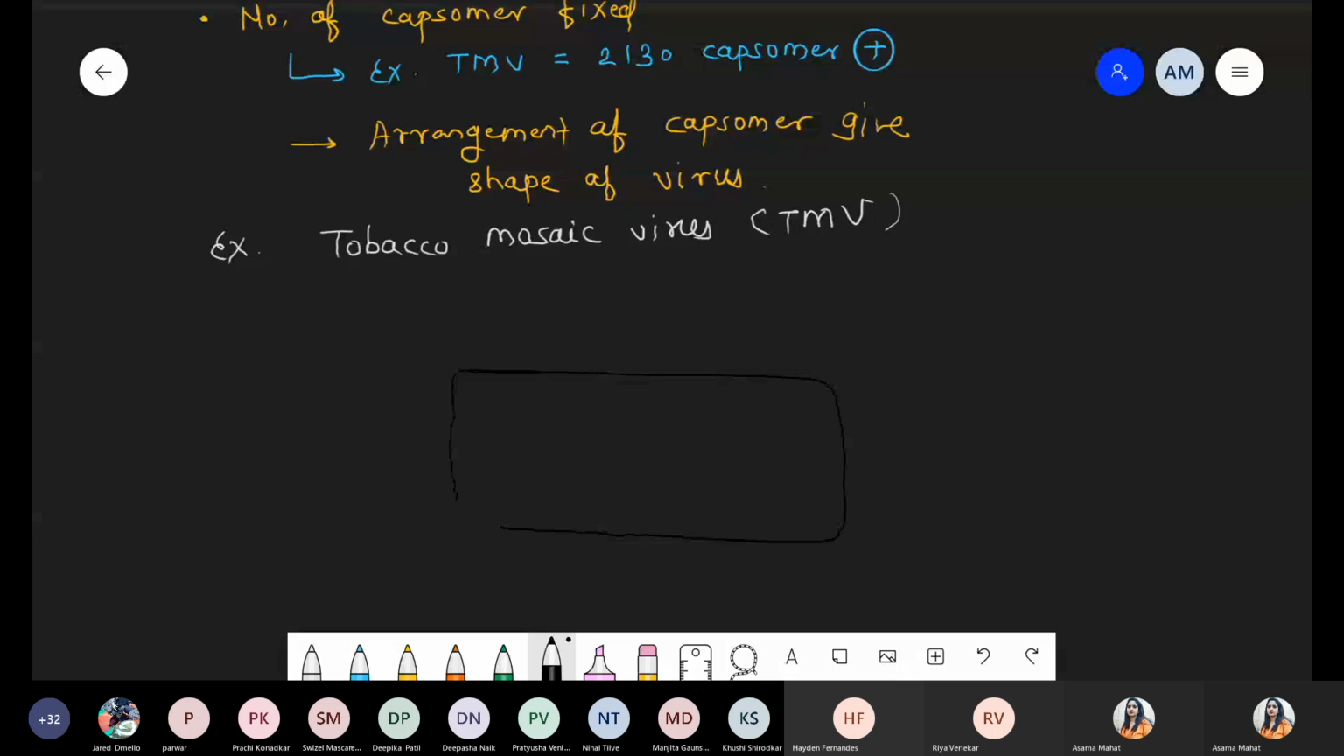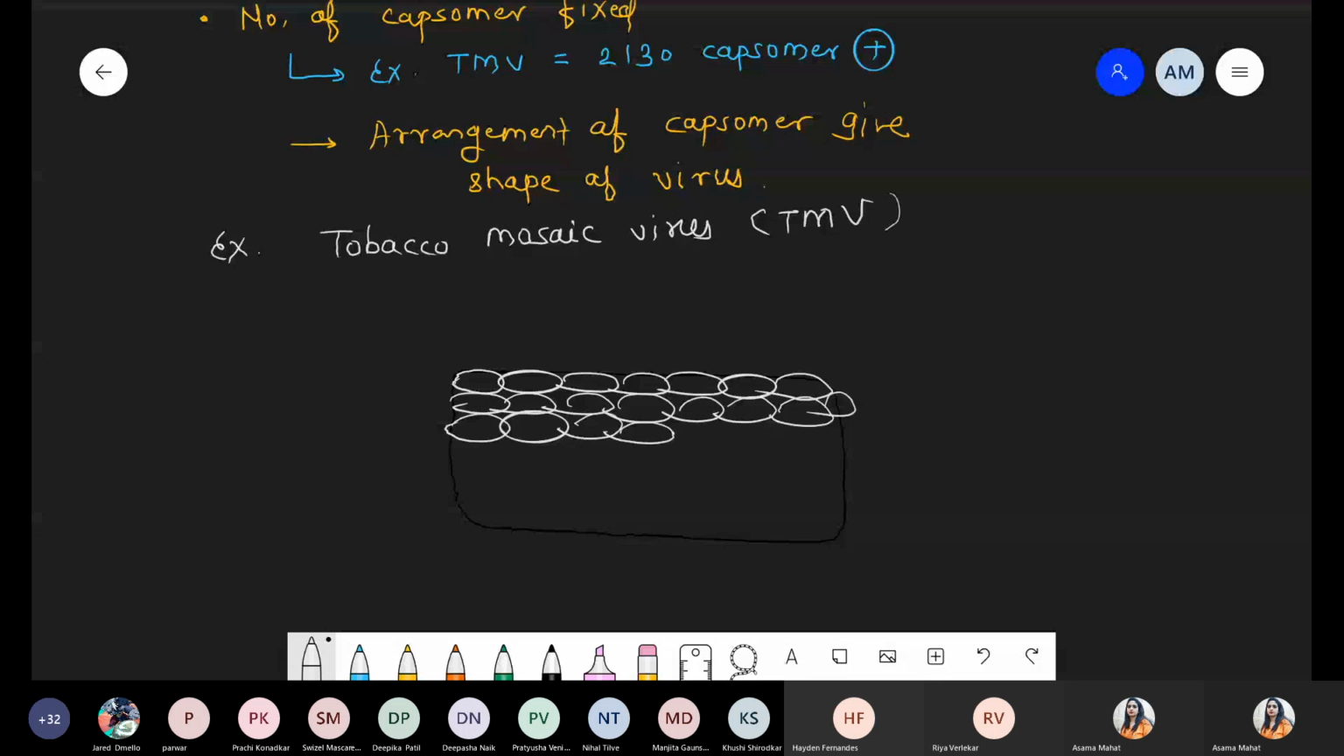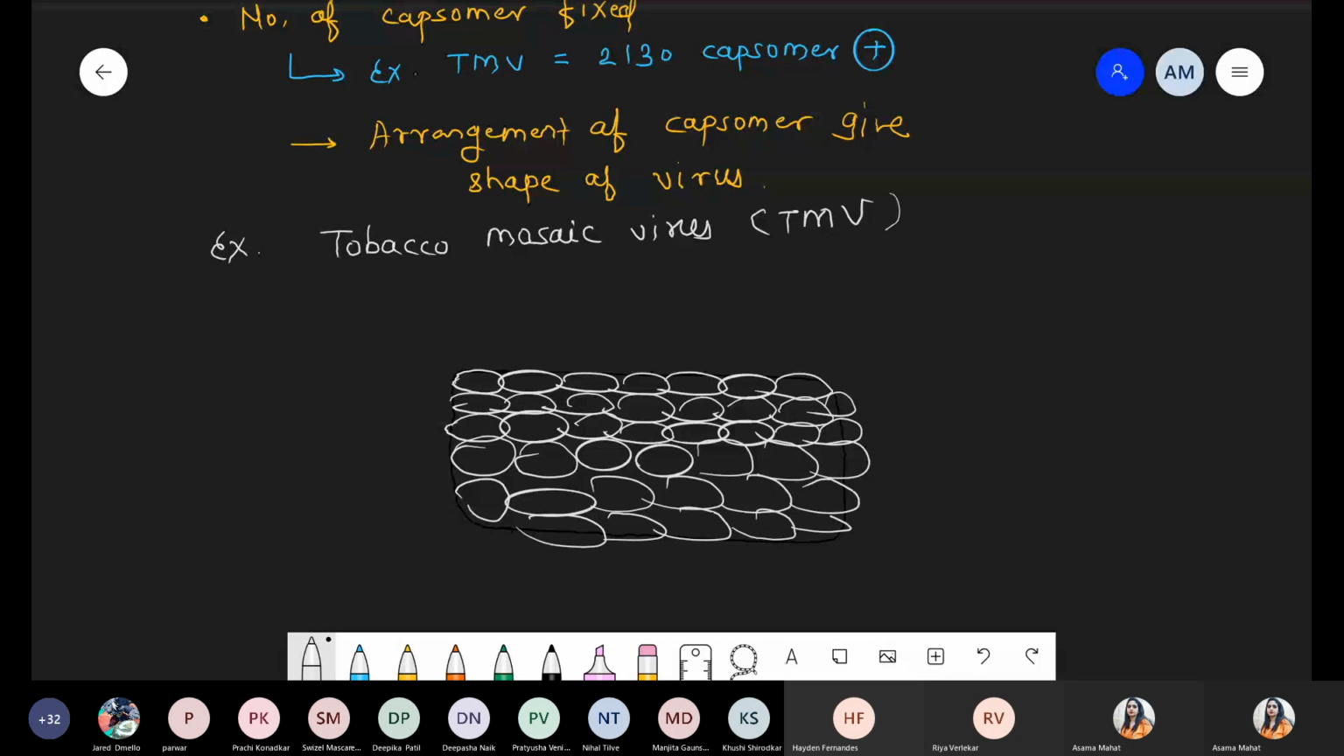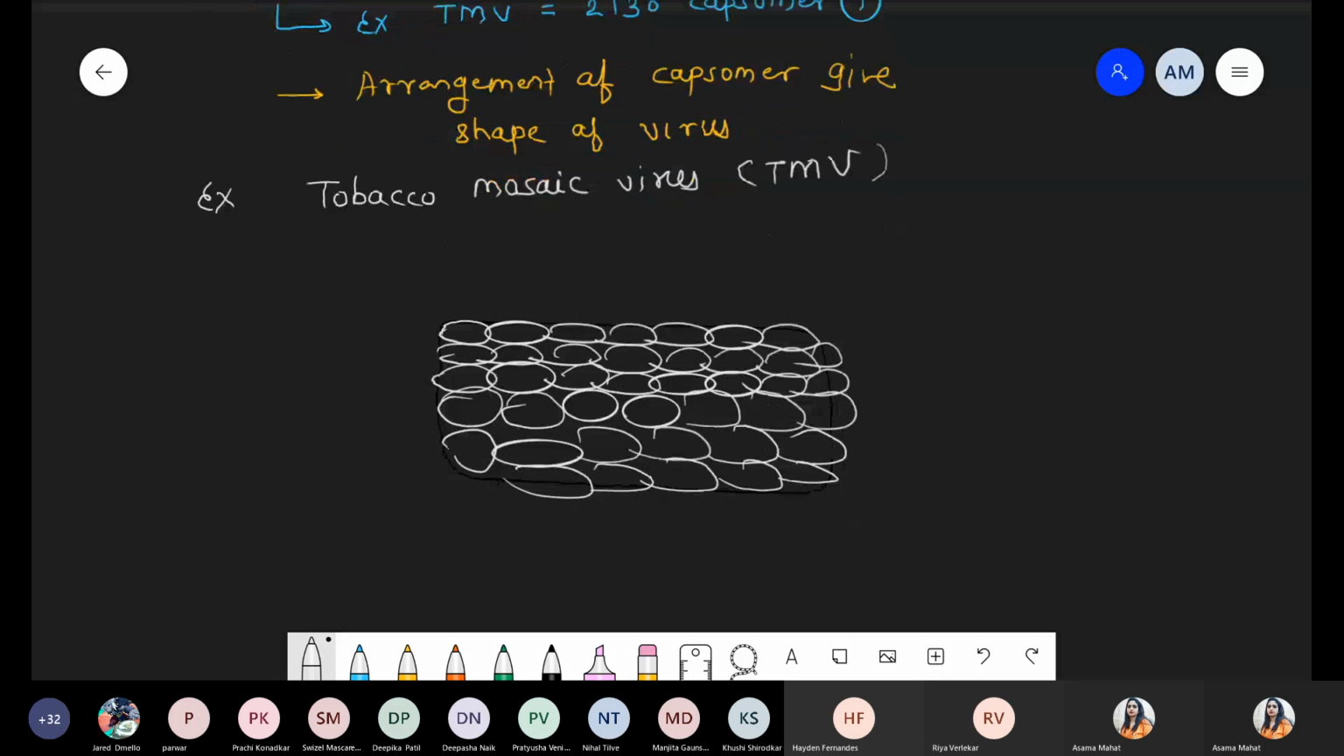So I will just draw the shape. It is made up of different proteins, the capsomers, approximately 2130. These arrangements represent the rod shape. Whenever we draw the tobacco mosaic virus, we represent it as a rod shape. Whatever structure is present, represented by this white color, this entire structure is called the capsid, which is made up of protein. Totally made up of protein.